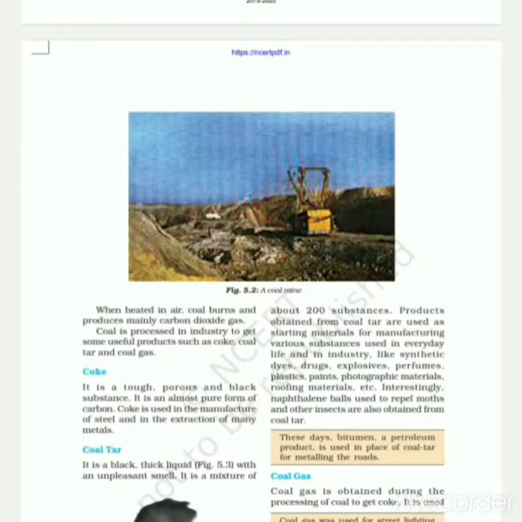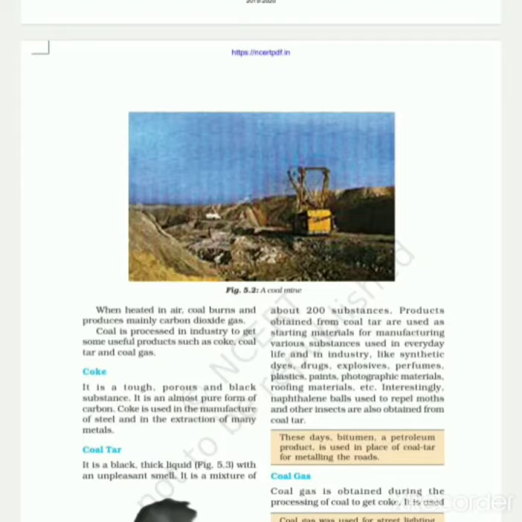Let us see what coke is. It is a tough, porous and black substance. It is an almost pure form of carbon. Coke is used in the manufacture of steel and in the extraction of many metals. Next, we will study about coal tar.